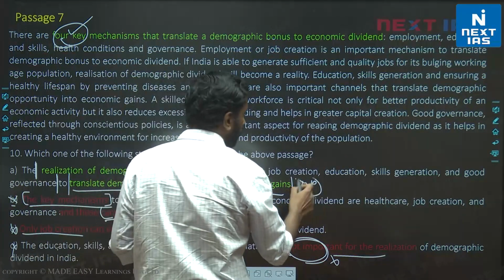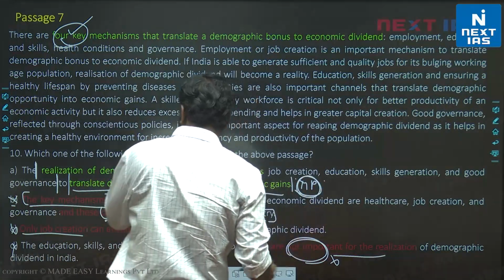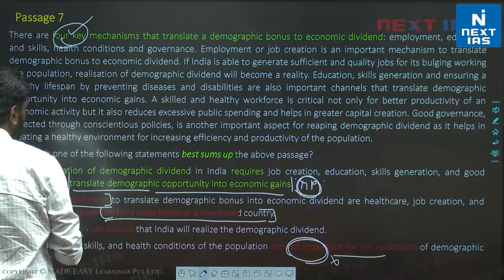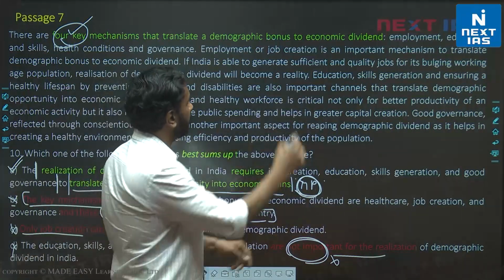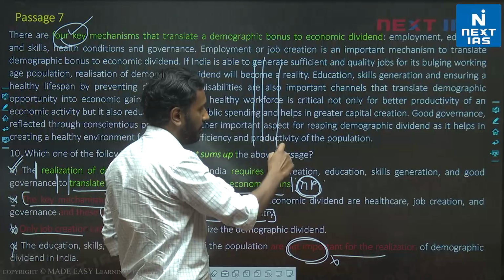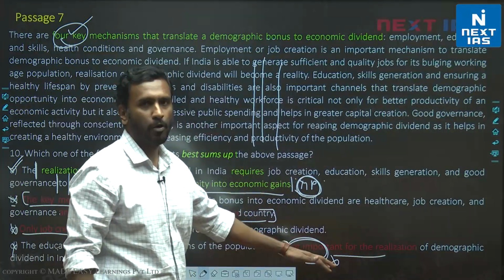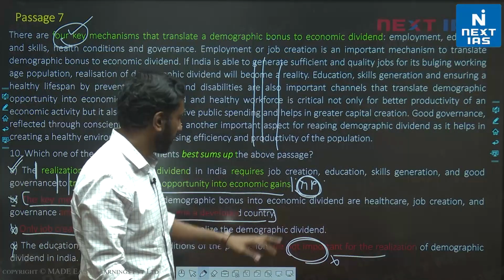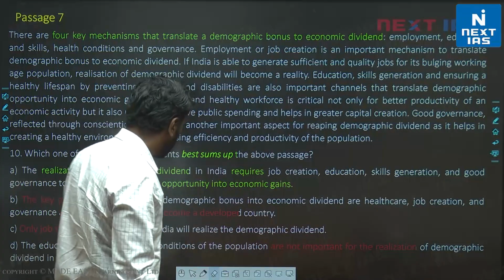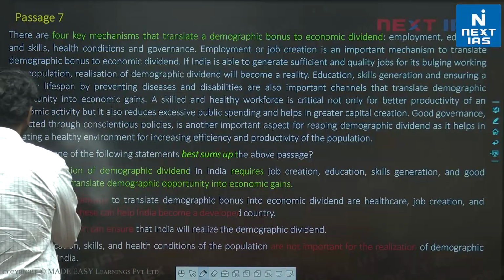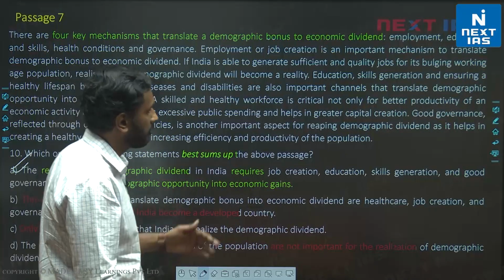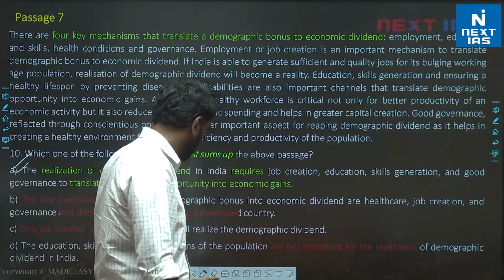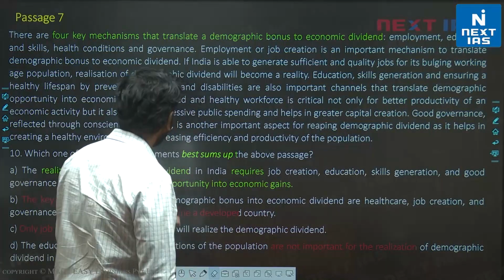So the main point of the author is completely mentioned here, and option A is the clear choice. Option A also has some facts missing, but it's clearly better than options B, C and D. So the evaluative approach is the right choice. Always remember to keep an evaluative approach. Don't select your answers by elimination alone. All right.